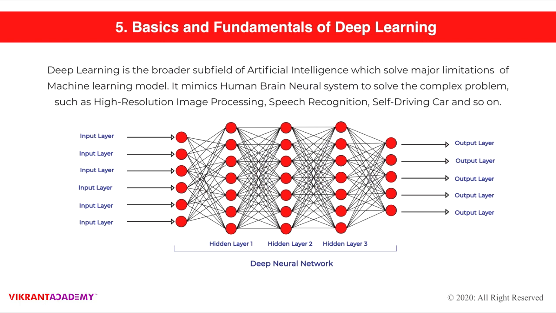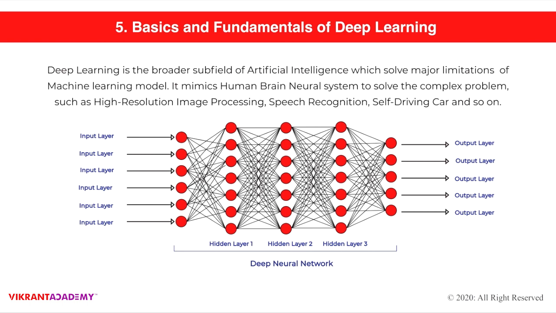Moving on to the next slide, which covers the basics and fundamentals of deep learning. We know that machine learning and deep learning are subfields of artificial intelligence. We will learn a little bit about what deep learning is. Deep learning is a broader subfield of artificial intelligence which solves major limitations of machine learning models.